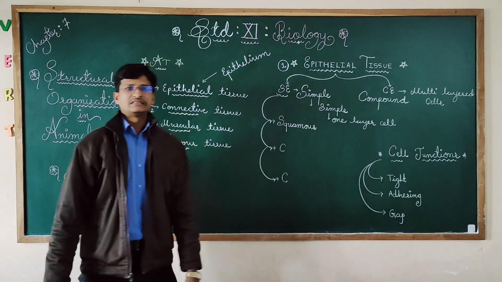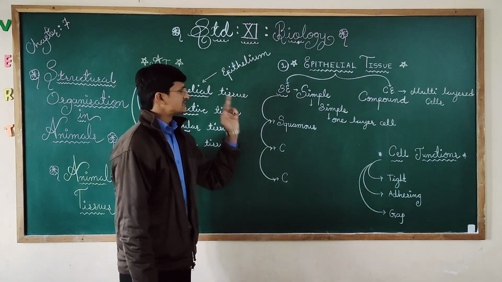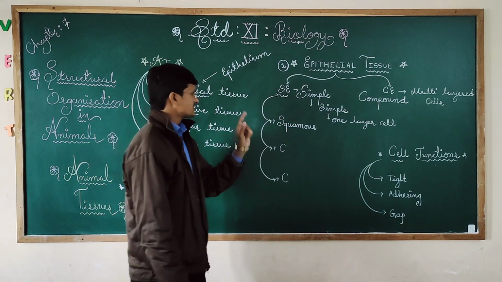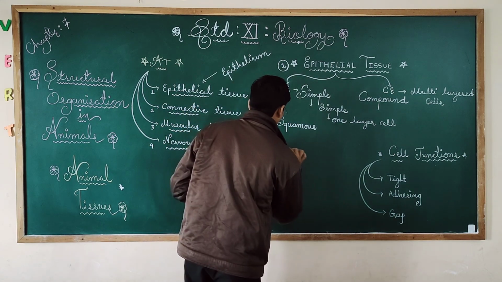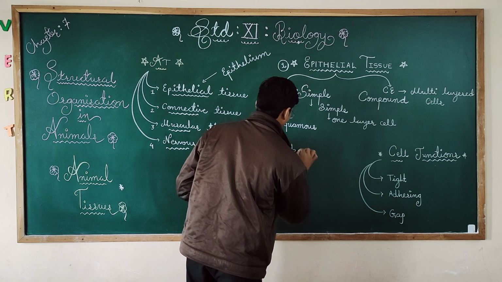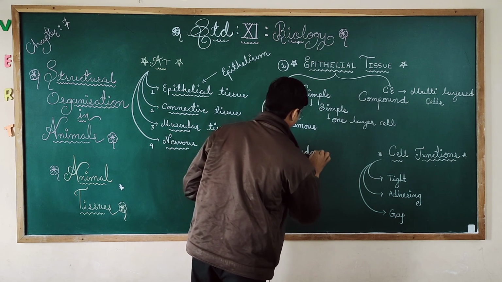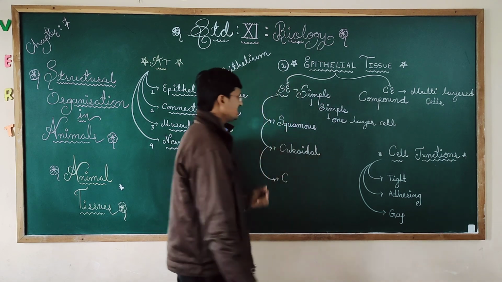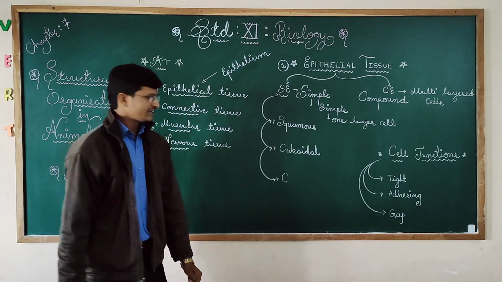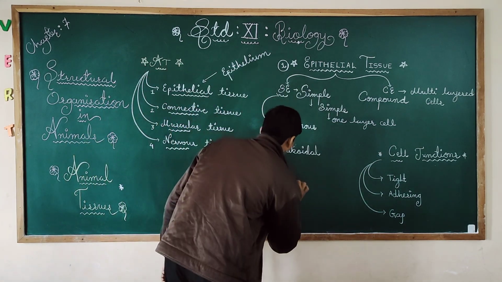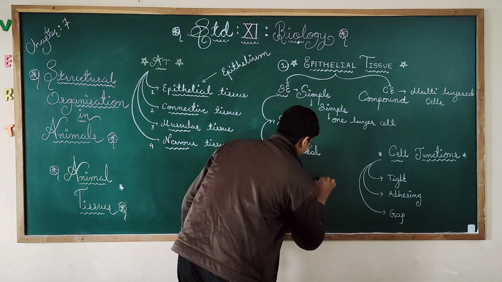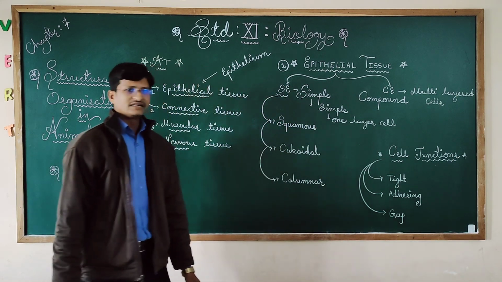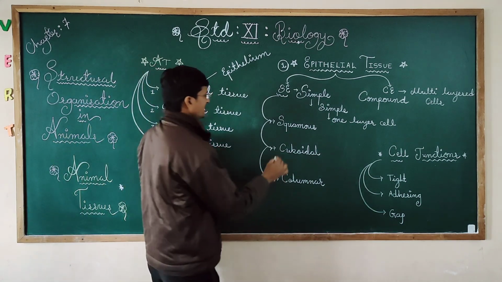Squamous epithelium. Squamous simple epithelium. We will say it like this: squamous simple epithelium. Then cuboidal simple epithelium. And last is columnar simple epithelium.